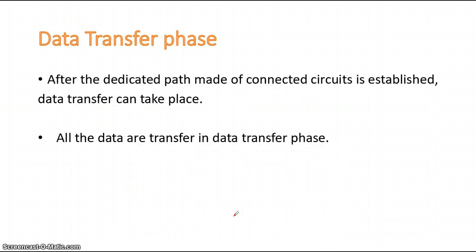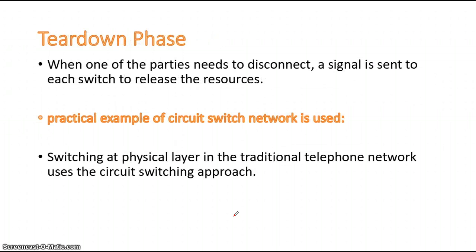Now the data transfer phase. After the dedicated path made of connected circuits is established, data transfer can take place. Means, all the data is transferred in the data transfer phase. The third phase is the teardown phase. When one of the parties needs to disconnect, a signal is sent to each switch to release the resources.